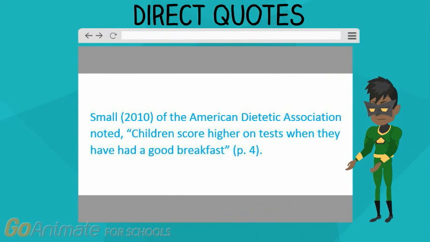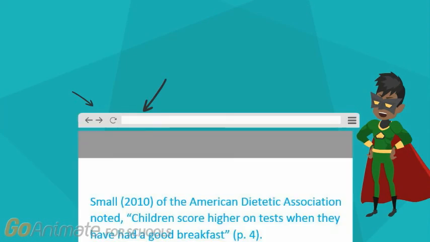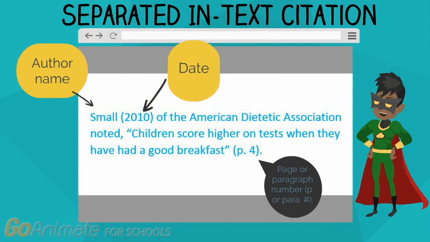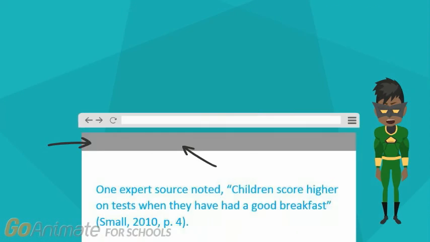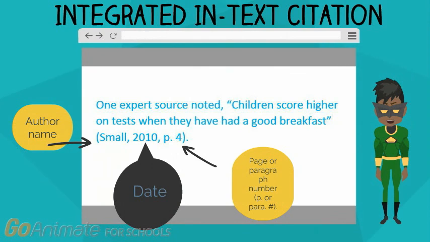In this example, the direct quote reads, "Small, 2010, of the American Dietetic Association noted, children score higher on tests when they have had a good breakfast," page 4. This type of in-text citation is called a separated in-text citation because the author, date, and page number are separated. This is the same quote cited using an integrated in-text citation. This is an integrated in-text citation because the author, date, and page number are integrated into one citation.